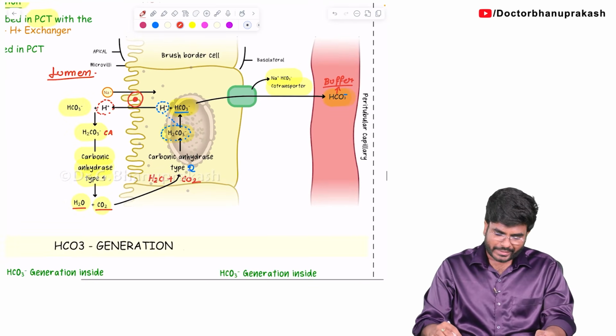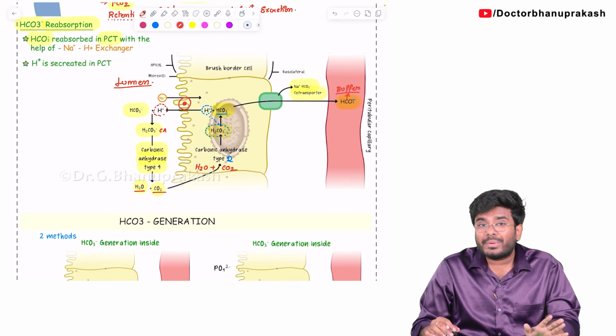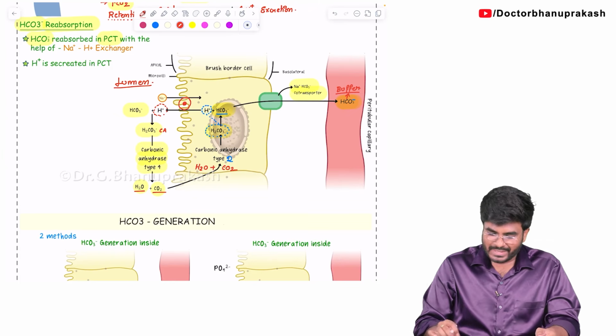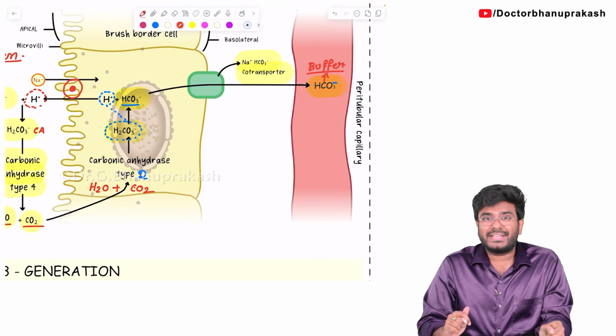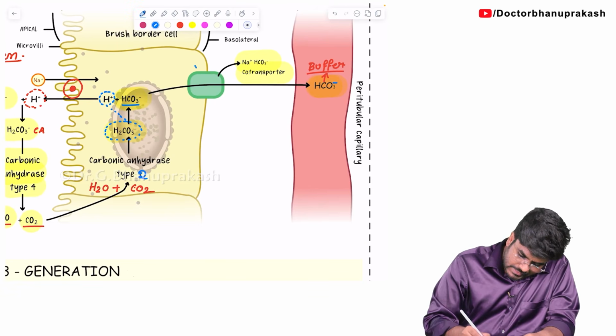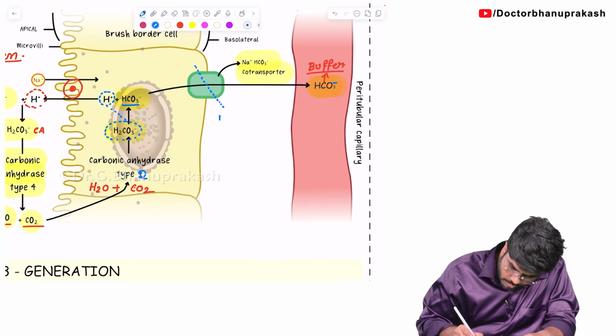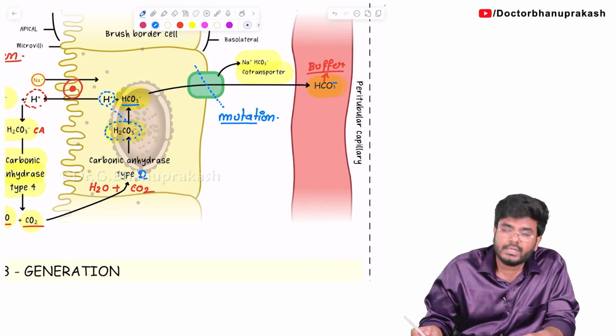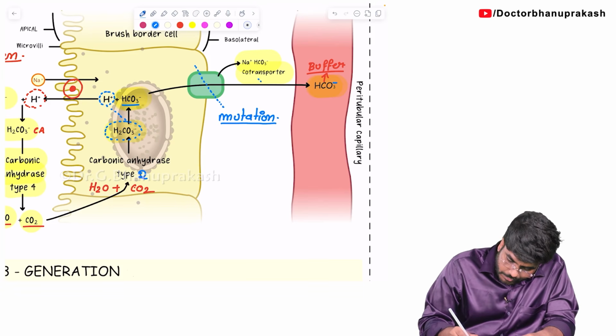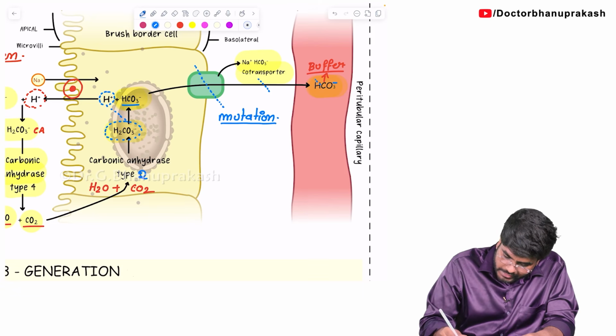So with this, what we have completed, guys? We have completed how bicarbonates are reabsorbed in the PCT. What are the important things that you should know from an exam point of view? What if this sodium bicarbonate cotransporter is mutated? If it is mutated, do you think you can reabsorb this bicarbonate? No, you are not going to get this bicarbonate.